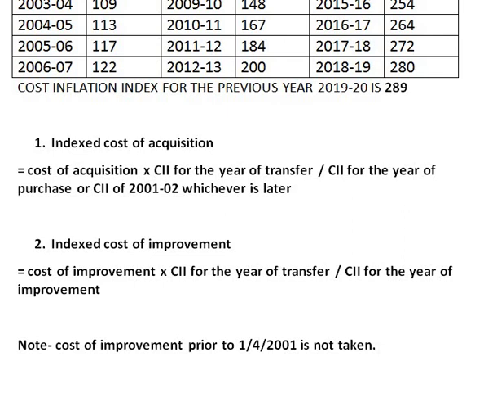And the important note is, when you are calculating indexed cost of improvement, if any capital asset is improved prior to 1/4/2001, then cost of improvement is not taken. Cost of improvement is not taken means that has to be completely ignored while solving the sum.